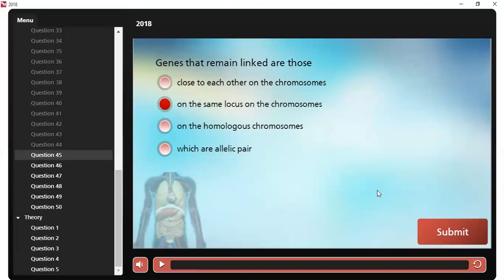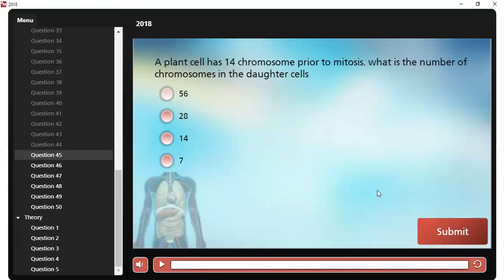Question number 45. A plant cell has 14 chromosomes prior to mitosis. What is the number of chromosomes in the daughter cell?